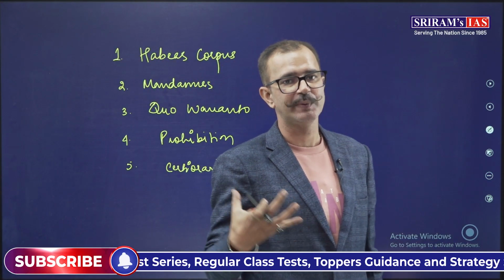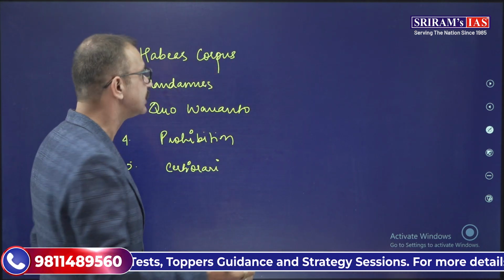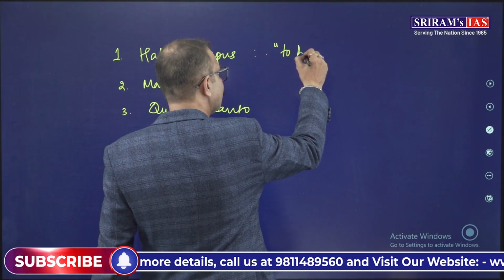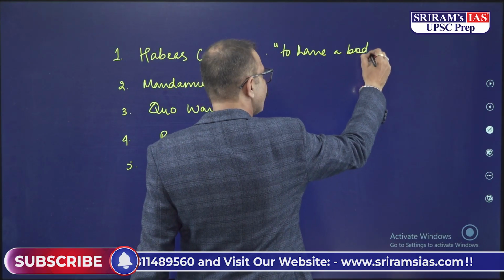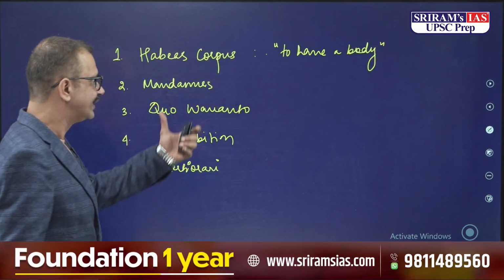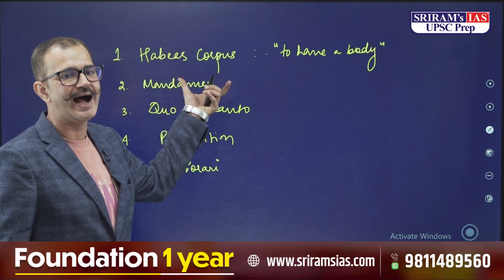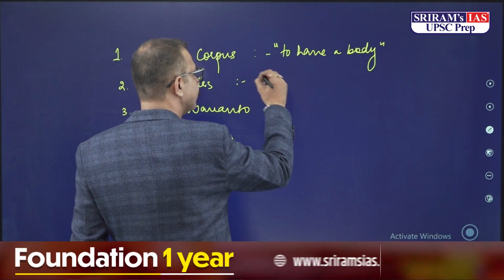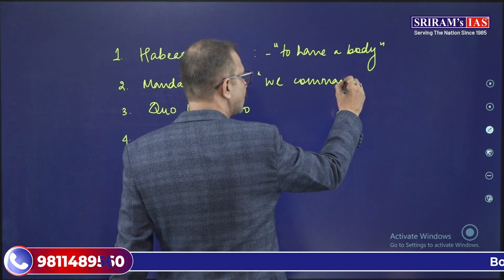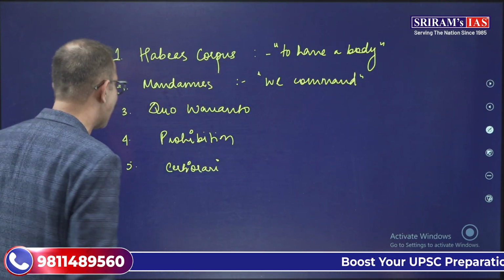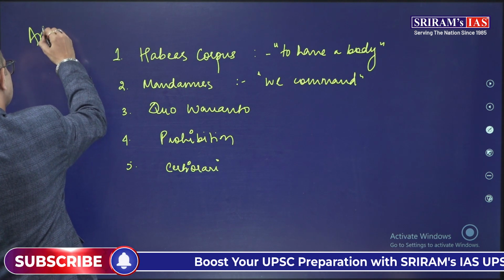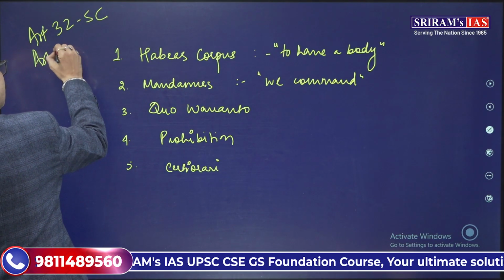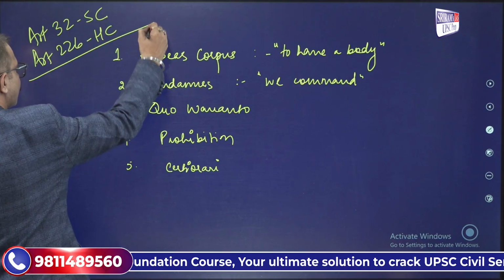They are the pronouncements of the Supreme Court under special conditions. When we are talking about habeas corpus, it means to have a body. So it is pronounced whenever a person is wrongfully detained. In that case, a person can move to the Supreme Court and file for the habeas corpus writ. Then we have mandamus, that means we command. The Supreme Court has writ jurisdiction under Article 32, and we have Article 226 under which the High Court can pronounce these writs.